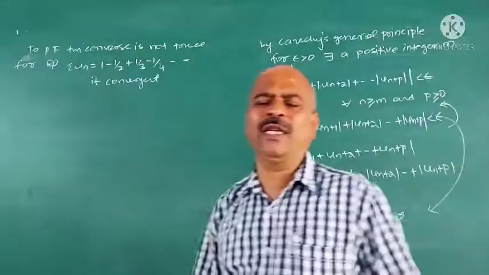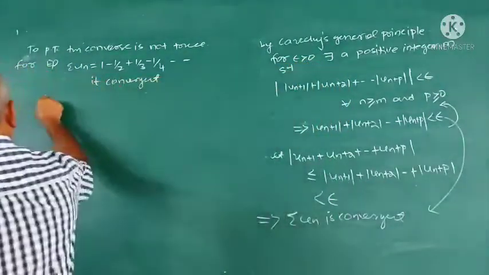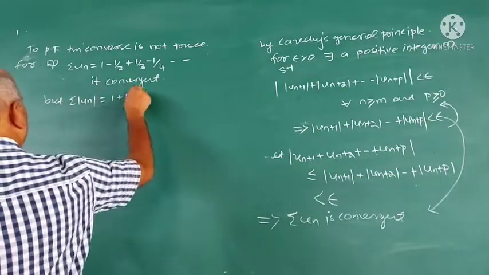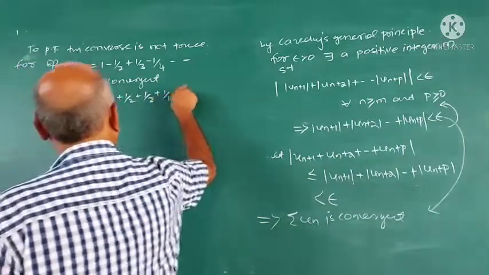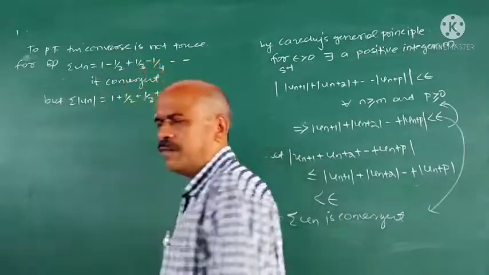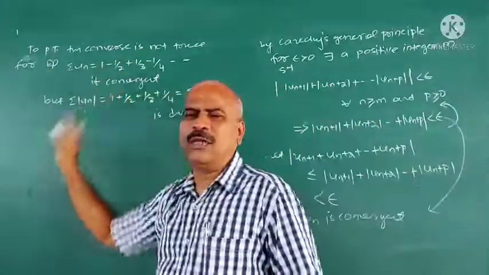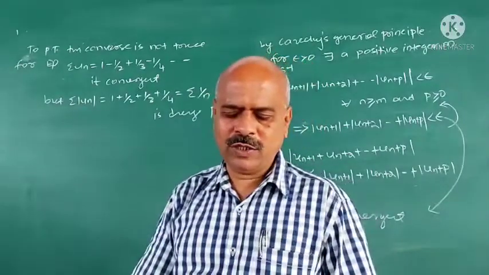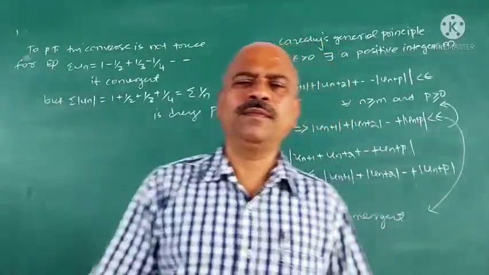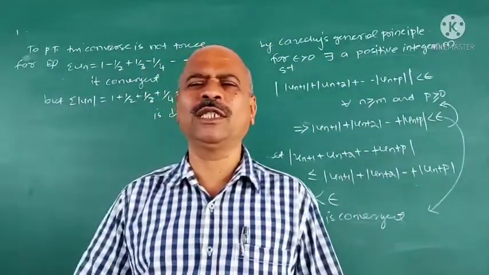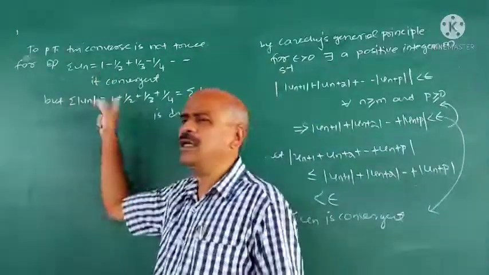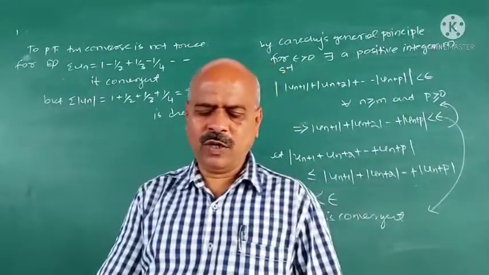I explained this problem in detail. By Leibniz test it converges, but sigma mod un is 1 plus 1/2 plus 1/3 plus 1/4 etc. It is sigma 1 upon n, which is divergent because p is equal to 1. Therefore, sigma un is convergent but sigma mod un is divergent. Hence, the converse is not true. So, what is the theorem? Every absolutely convergent series is convergent, but the converse is not true. The converse is, if sigma un is convergent, then sigma mod un may not be convergent.